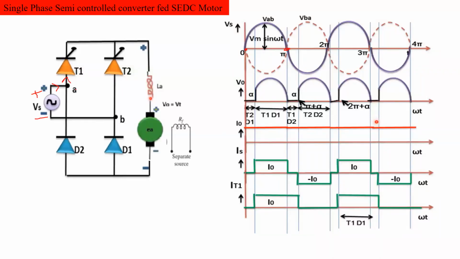Now T1 is in forward bias condition. If we apply the gate pulse for thyristor T1 at omega t equal to alpha, means here at this angle we have given the firing angle for T1.